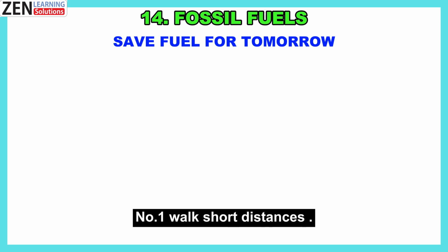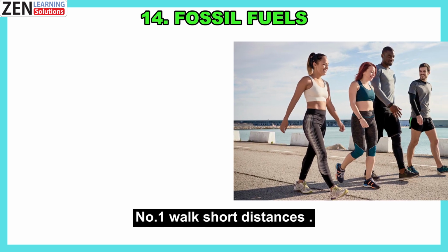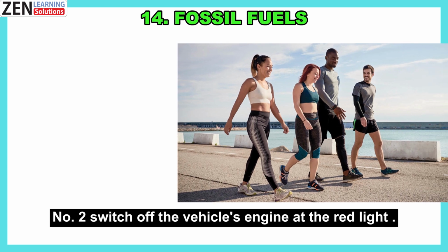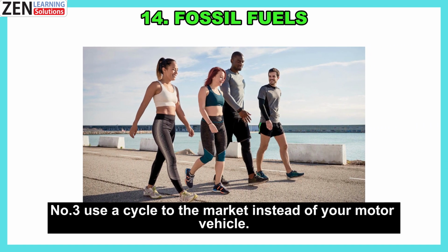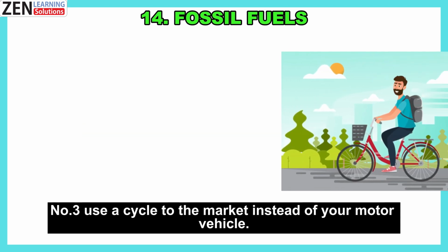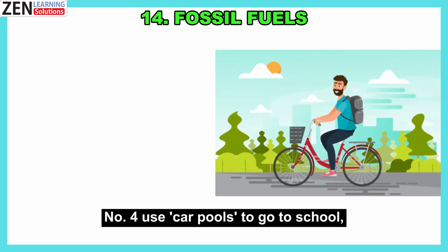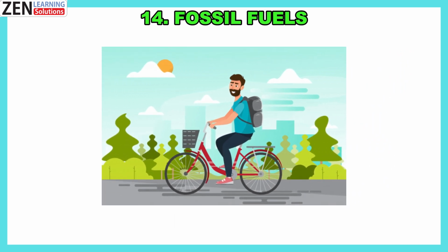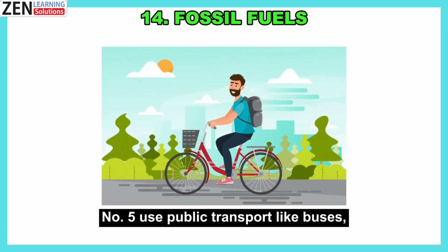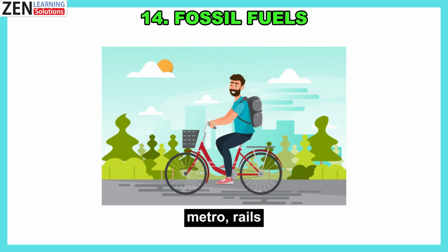Number 1. Walk short distances. Number 2. Switch off the vehicle's engine at the red light. Number 3. Use a cycle to the market instead of your motor vehicle. Number 4. Use carpools to go to school, office, etc. Number 5. Use public transport like buses, metro rails, and local trains.